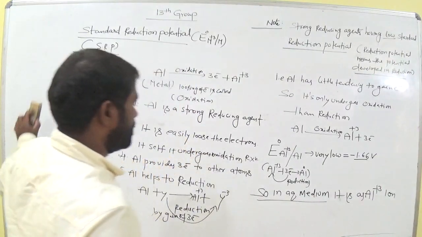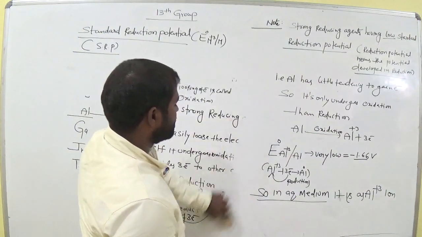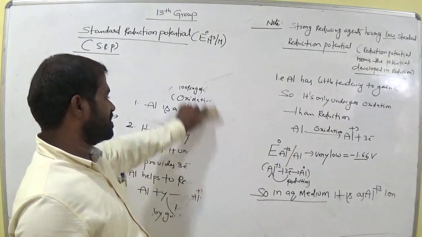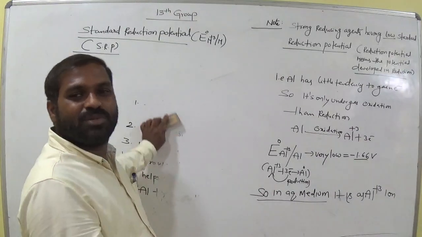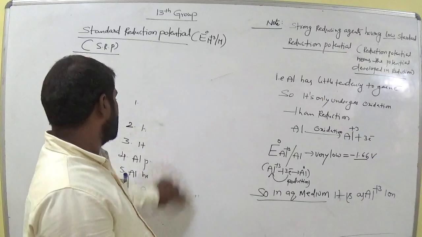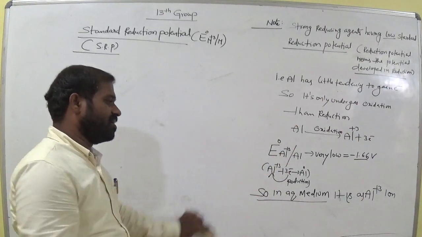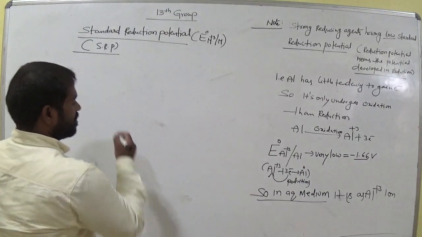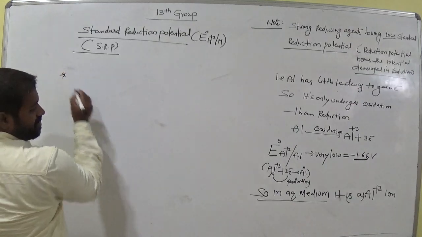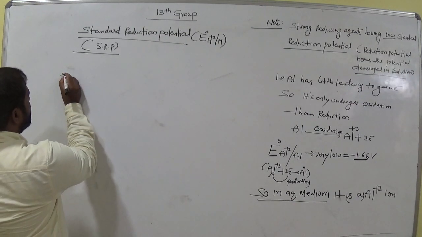So write it down. Simply, reduction potential means it is able to gain the electron, but aluminum is able to lose the electrons only. So its reduction potential is less, even negative. Therefore, in aqueous medium it is present as Al+3 ion.